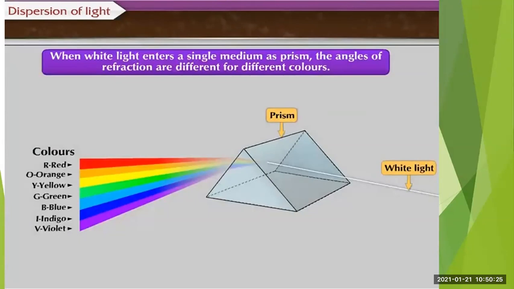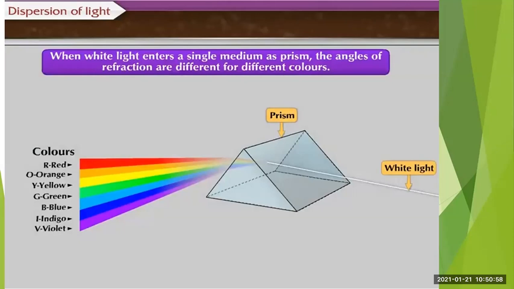Actually, a prism is a transparent medium. Prism is a transparent medium bound by plane surfaces, of which at least the two flat surfaces are inclined at an angle. So you should also know what is a prism. So once again I will repeat, a prism is a transparent medium bound by plane surfaces, of which at least the two flat surfaces are inclined at an angle.